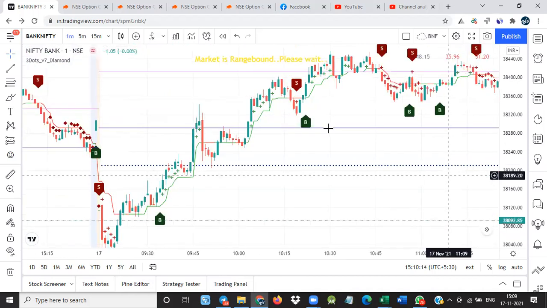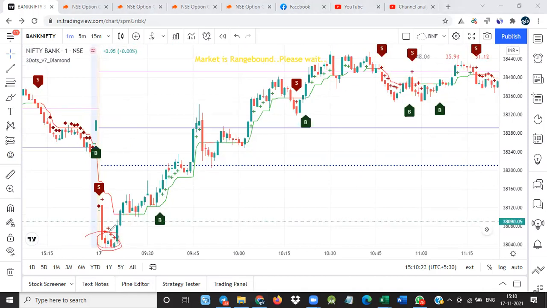See here, when the put writing was happening, you see how the market went. At this place the opening was down. Then what happened? The market went higher. That time the put writing was happening.